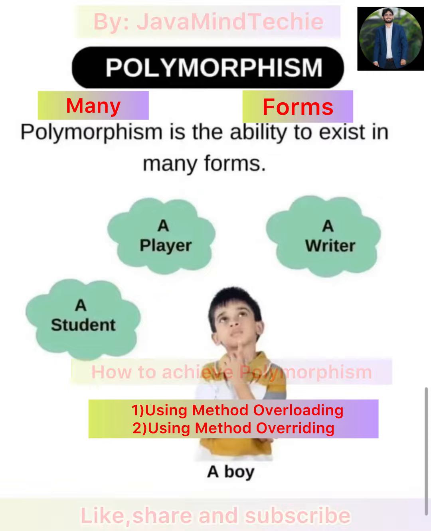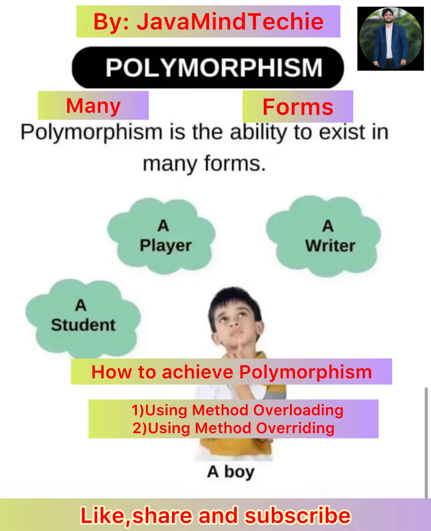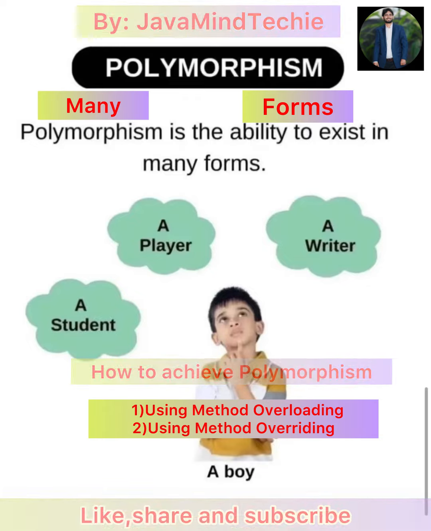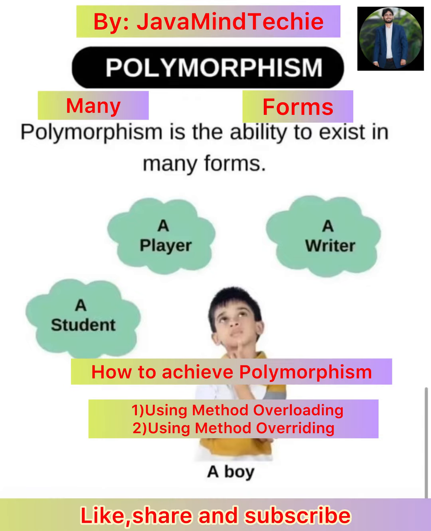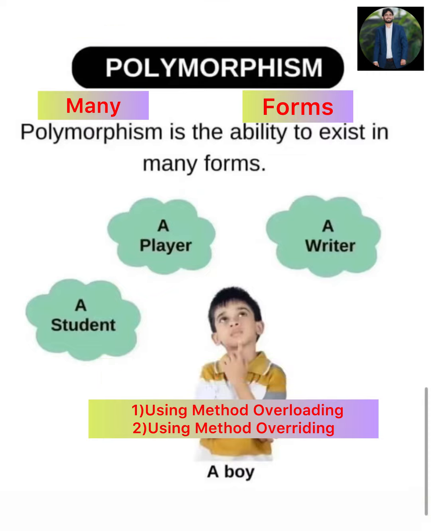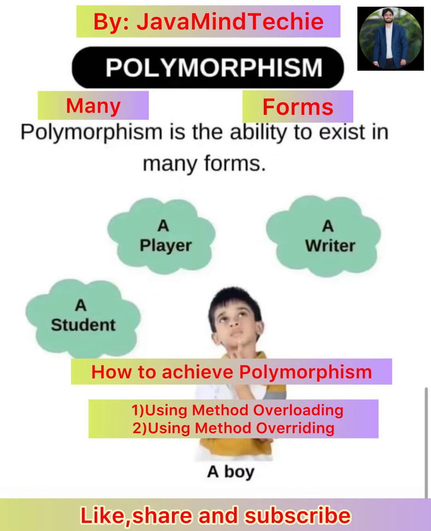Just like that, we can take another example, water. Water sometimes behaves as a solid, sometimes as a liquid, sometimes as a gas. That is polymorphism. One thing can behave in different ways. I hope you understood.